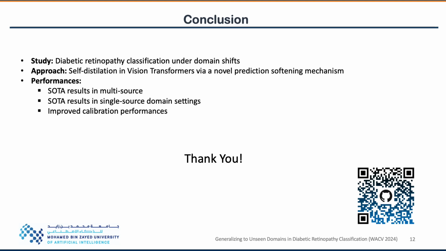In conclusion, we study the problem of diabetic retinopathy classification under various real-world distribution shifts. Our approach is effective and simple. We use a prediction softening mechanism to effectively do knowledge distillation in vision transformers. We achieve state-of-the-art results on diabetic retinopathy classification under both multi-source and single-source settings while delivering improved calibration performance.